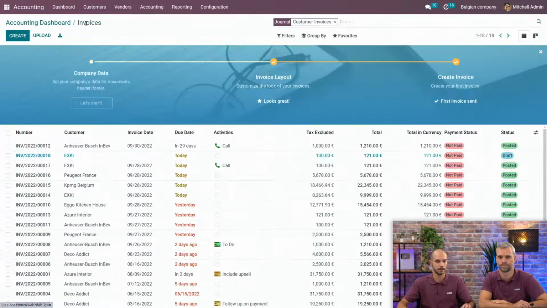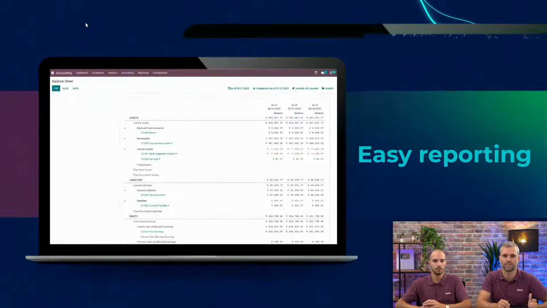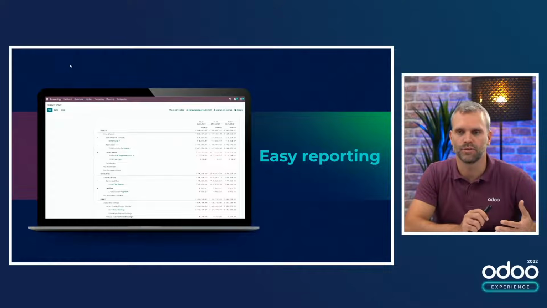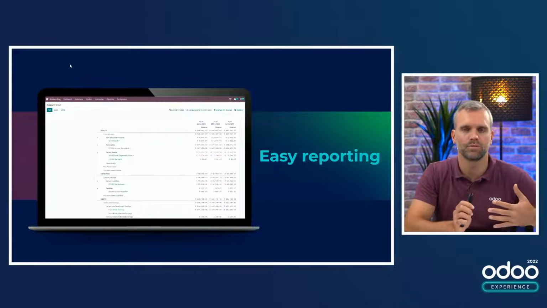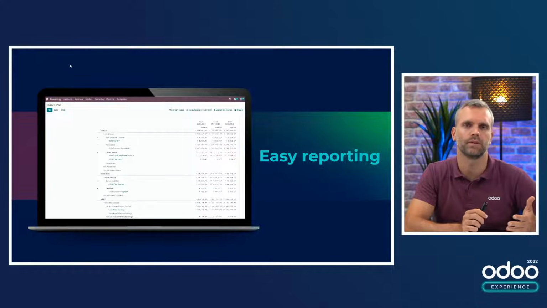That's great. Okay, so after all this bookkeeping, obviously the final goal is to have a set of financial statements that we can send to our customer. Odoo comes with a full range of financial reports, either generic or based on your localization. And if you want, you can even create your own financial reports with Odoo spreadsheets. And with real-time accounting, you will be able to share these financial statements with your client much quicker, and they will appreciate that because they will be able to make better business decisions based on this information, right?